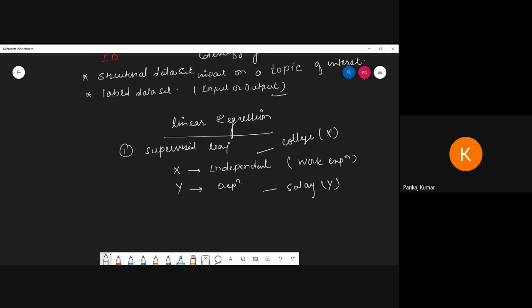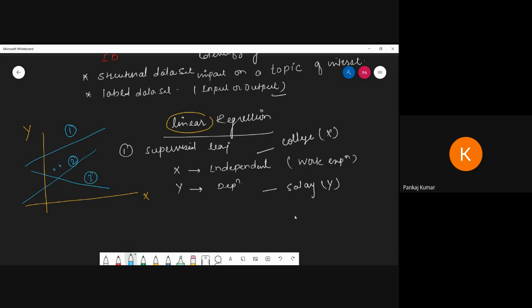Now we have to create a hypothesis, because now understand the meaning of linear. That means we are talking about two axes, the x-axis and the y-axis. My graph may be presented like this, like this, it may be anything. This is line number one, this is line number two, this is line number three. Or maybe your data looks like this.